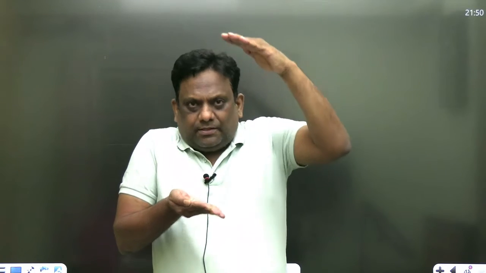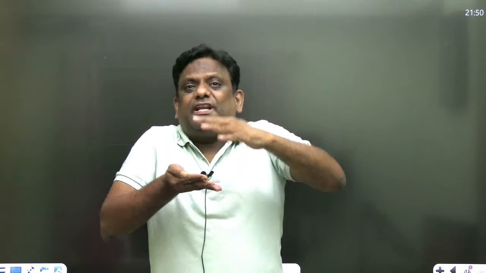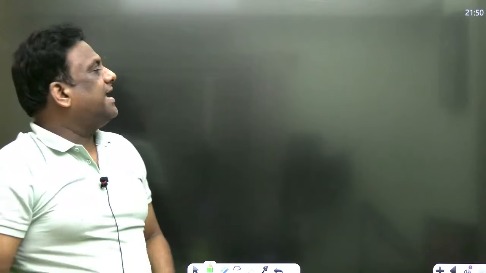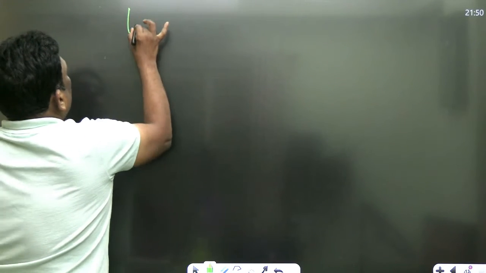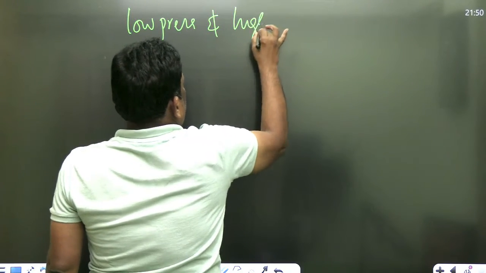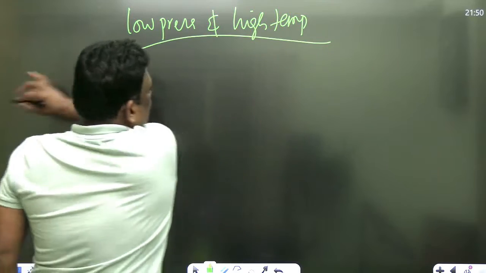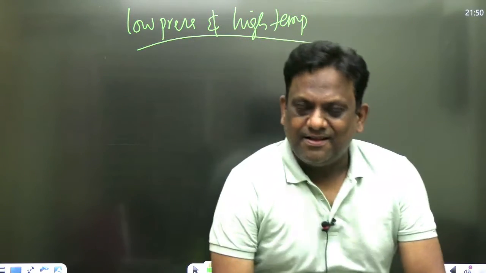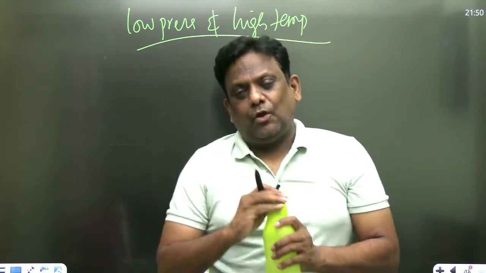At low pressure, when the pressure is very, very low, it means when can I make pressure? देखो, pressure बढ़ा रहा हूं तो volume कम हो रहा है. Pressure is low, volume occupied is large. When volume is large, attraction forces are negligible. Similarly, when the temperature is large, they expand. When they expand, the force of attraction is negligible. That's why a gas behaves as an ideal gas under low pressure and high temperature conditions. Vander Walls से भी वही निकला. देखो, Vander Walls से भी वही निकला sir. Now understand carefully. अब बहुत logically पढ़ेंगे.